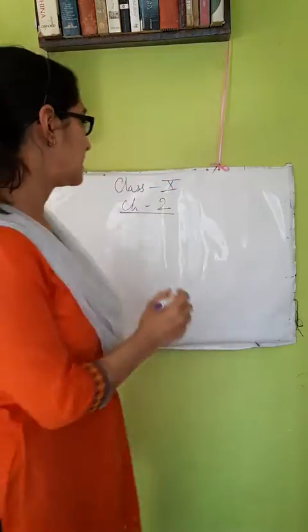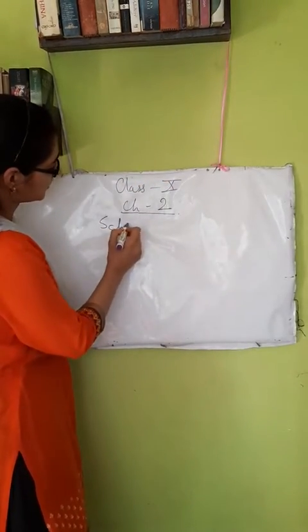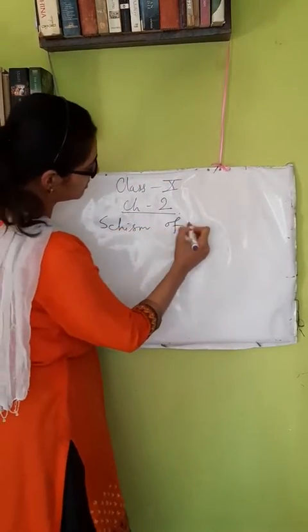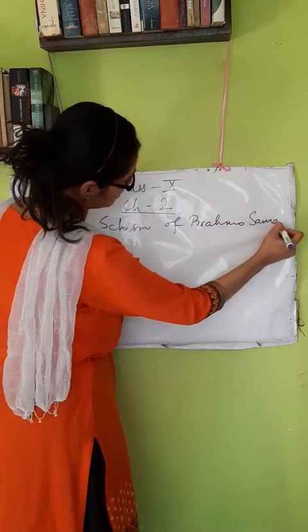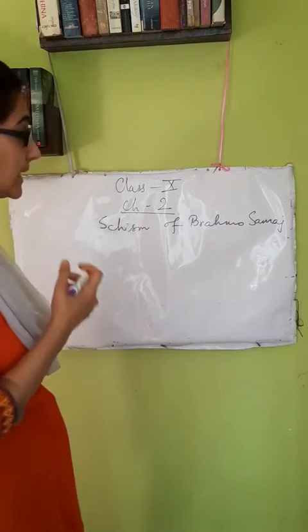Today we will continue with our second chapter and our today's topic is the schism of the Brahmo Samaj, or the split in the Brahmo Samaj. Schism of Brahmo Samaj, or the split in the Brahmo Samaj.